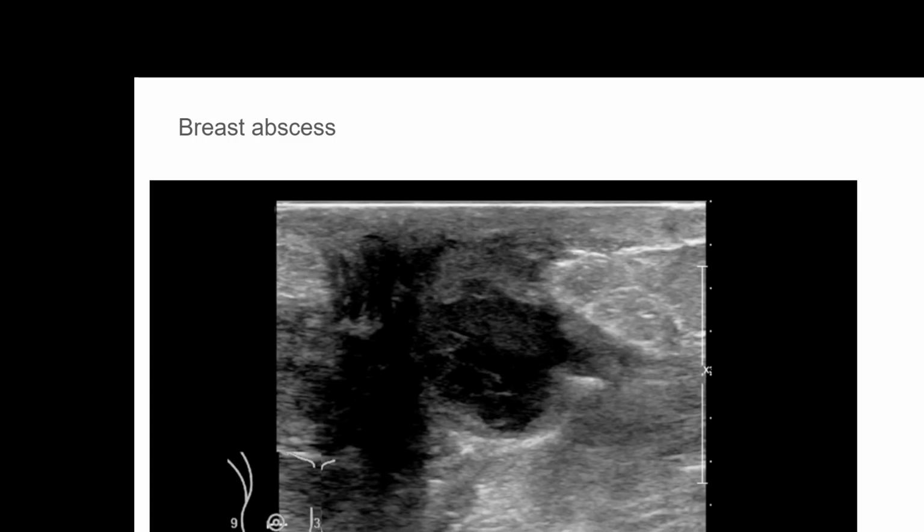Another of the conditions is breast abscess, which can present as a lump. It is quite common in the lactating period or post-lactation period. Usually breast abscess presents with typical clinical signs of inflammation, and the patient would have temperature, local pain, and so on. So the differential diagnosis doesn't become important.